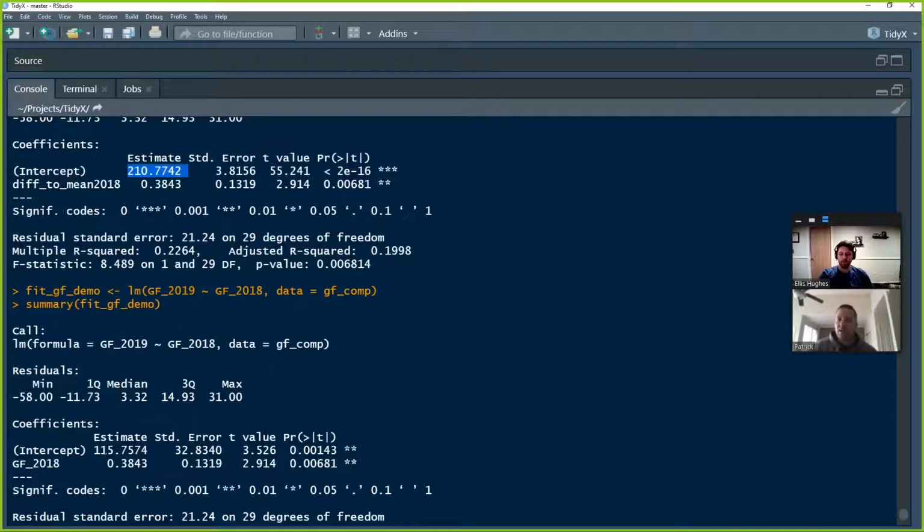So that's directly interpretable. If we use the second model, it's going to get you the same result. If you were to predict values, you would get the exact same predictions. You could see that the only thing that's changed here is the intercept, really. But this intercept is not interpretable at all, because what it's telling us is if goals for in 2018 were 0, we would expect the team to have 116 goals for in 2019.